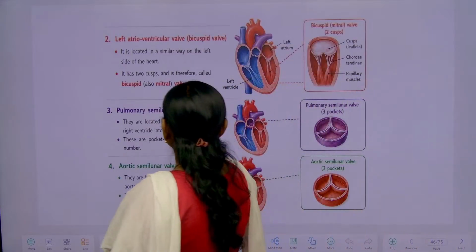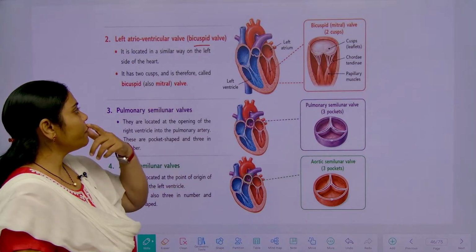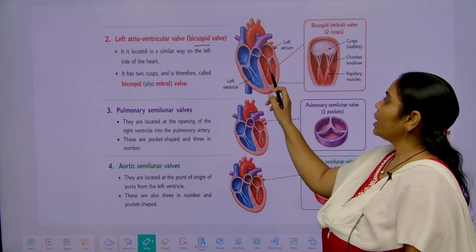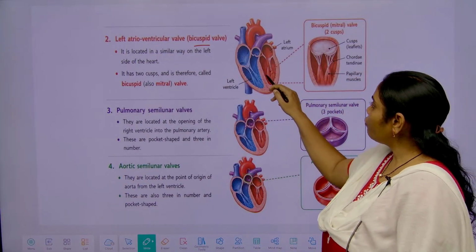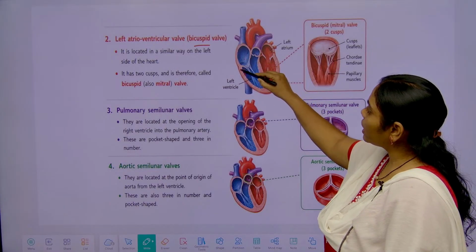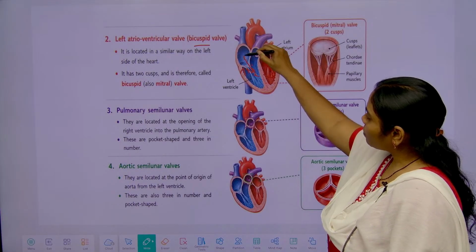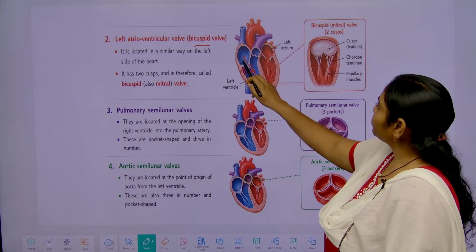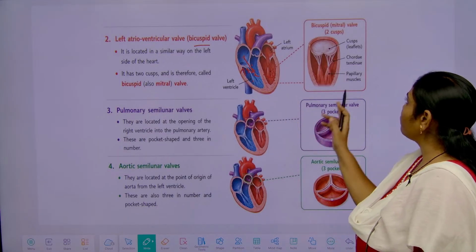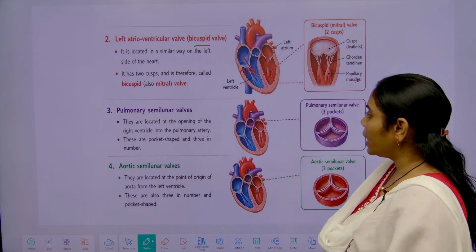Okay. So next, what is the main function of the bicuspid valve? We have already discussed the blood flow from the left atrium to the left ventricle: single flow, and it also prevents backflow. And here the tricuspid valve also allows blood flow from the right atrium to the right ventricle. In the same way, the tricuspid and bicuspid valves are protected with the chordae tendineae.